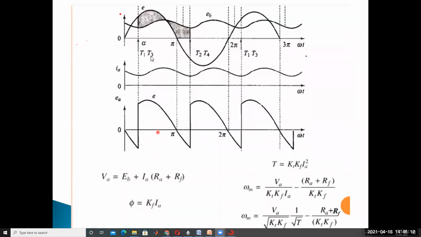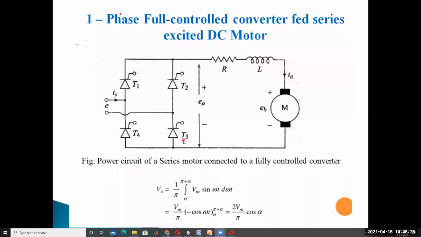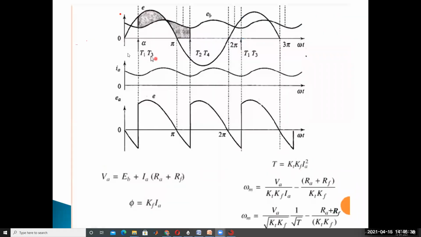At omega t equal to alpha, SCR T1 and T3 are triggered and come to the on state.